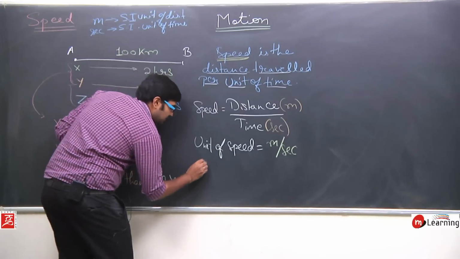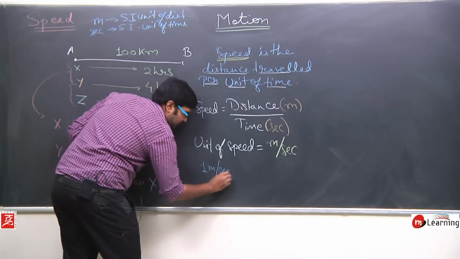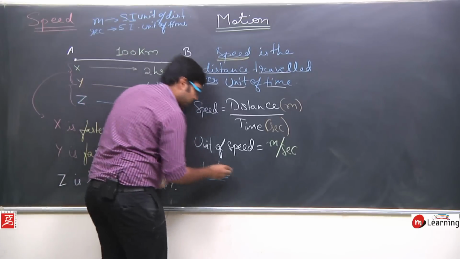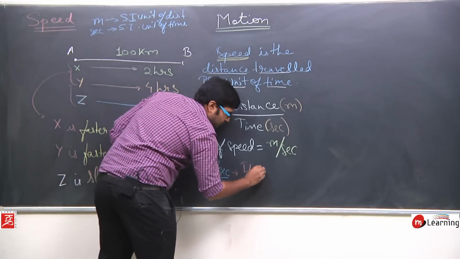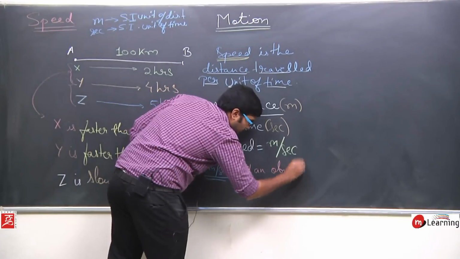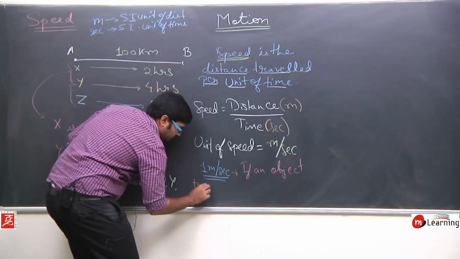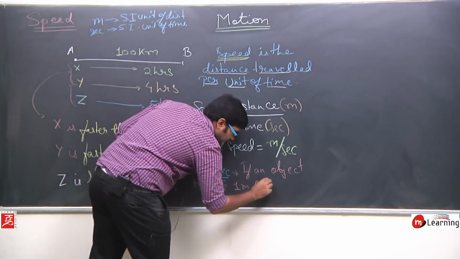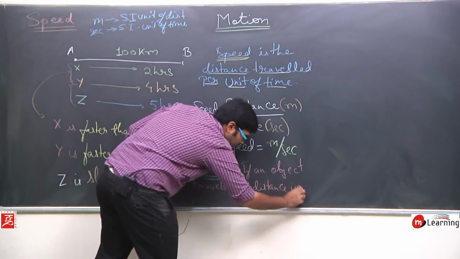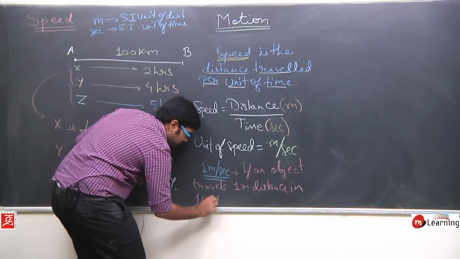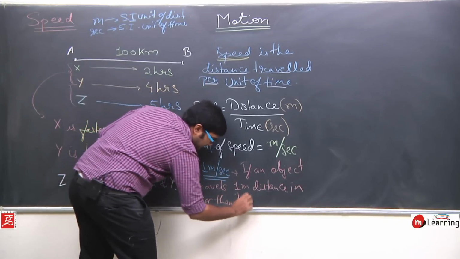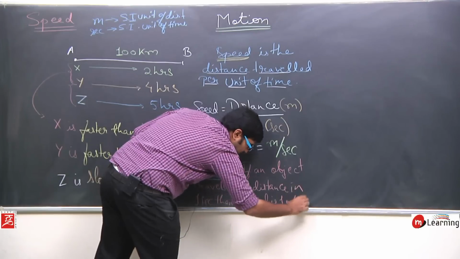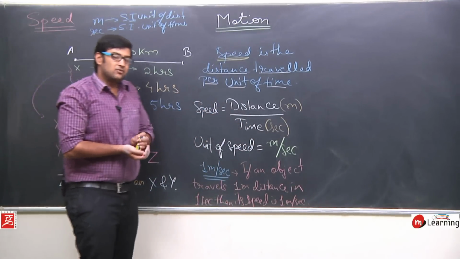If I talk about 1 meter per second, what does 1 meter per second represent? It means if an object travels 1 meter distance in 1 second, then its speed is 1 meter per second.